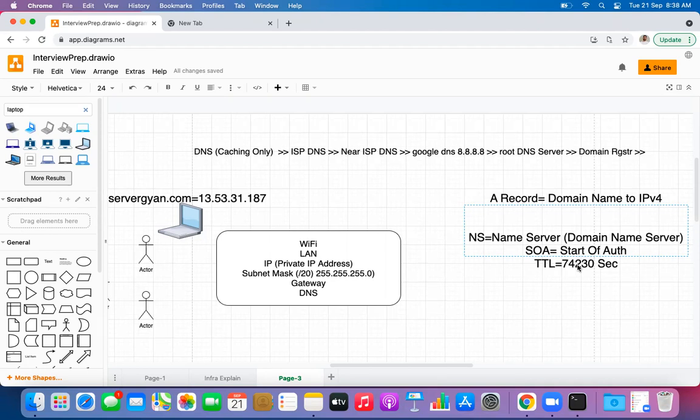Because if, due to any unforeseen circumstances, I have to change the IP address of my website, or change the value of my domain record to a new record, then that does not get populated immediately. That can take up to 3 days. So for example, those people who work on DNS servers, whenever they get a request, have to state that it might take up to 72 hours to take effect globally.